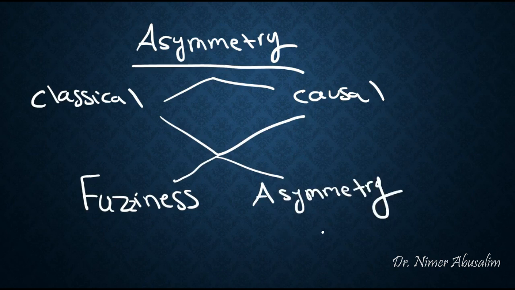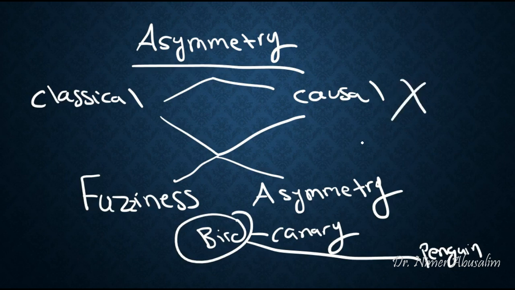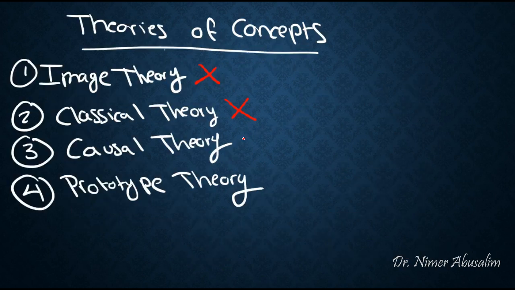Again, by asymmetry, what we mean is that canary is a closer example to bird than, say, penguin is. So there's an asymmetry in membership to the category bird, but the causal theory cannot show us this, and the classical theory also cannot show us this. So both theories, the classical and the causal theory, cannot handle fuzziness or asymmetry. And for that reason, causal theory, you are fired as well.